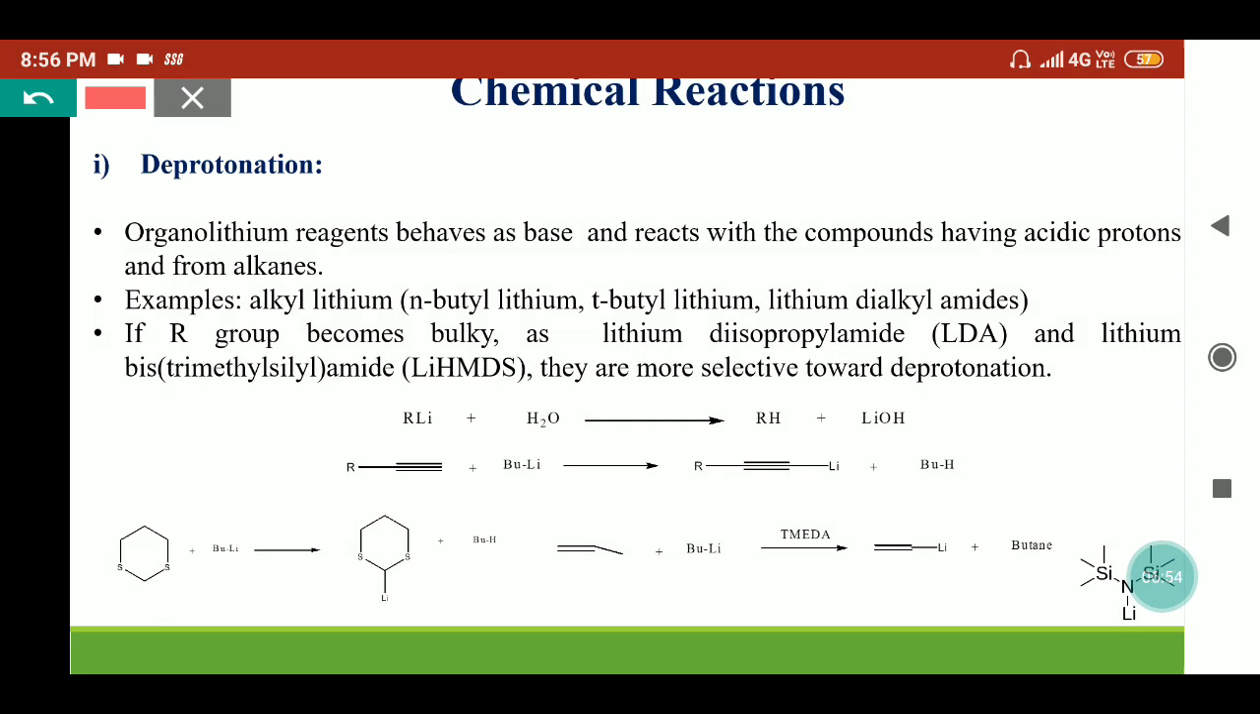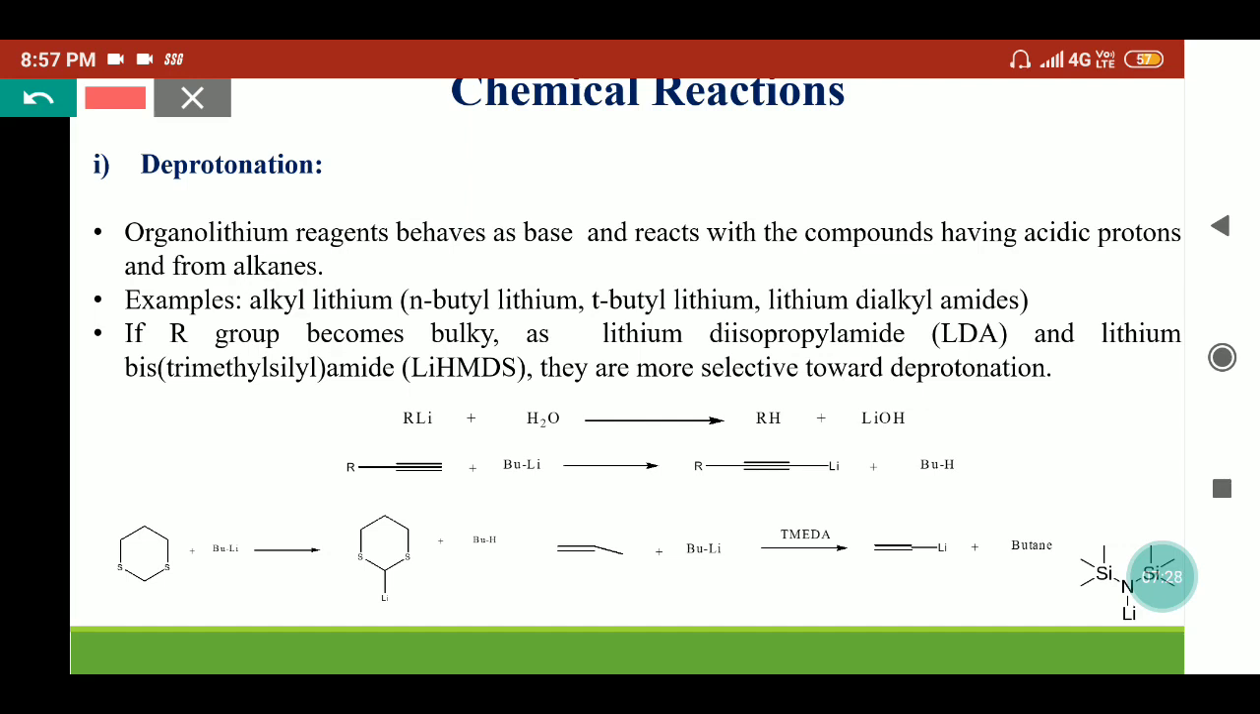The examples include alkyl lithium, where we can use butyl lithium, tertiary butyl lithium or different lithium alkyl amides. If the R group becomes bulky, like in lithium diisopropylamide or lithium hexamethyldisilazide, because of the bulkier nature of the alkyl groups present there, they cannot be used as a nucleophile, but they are more selective towards the deprotonation reaction. Here we have taken some examples for the deprotonation reactions.